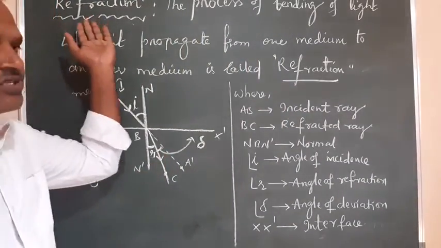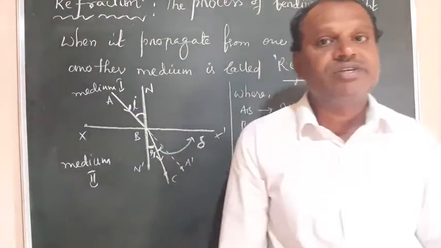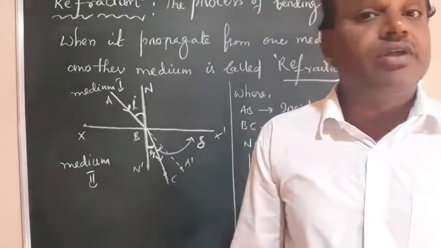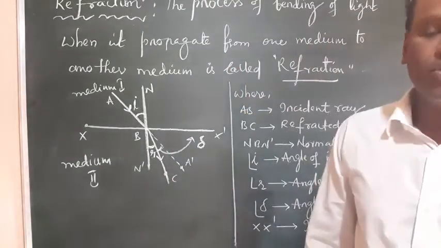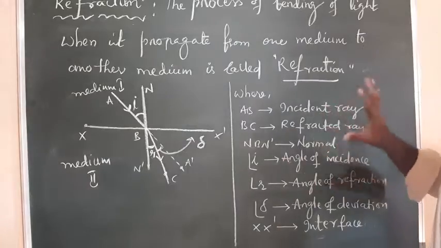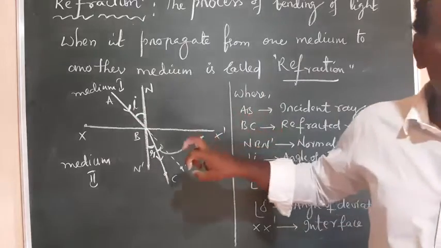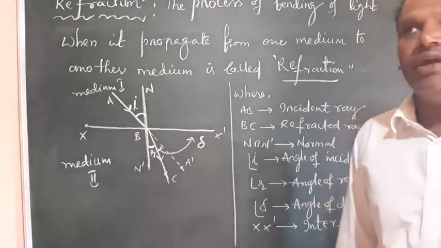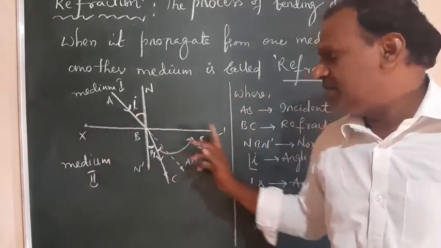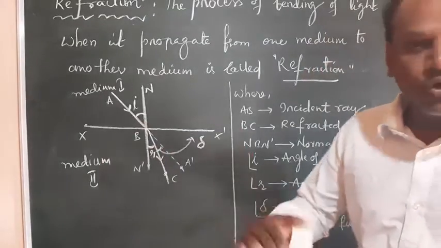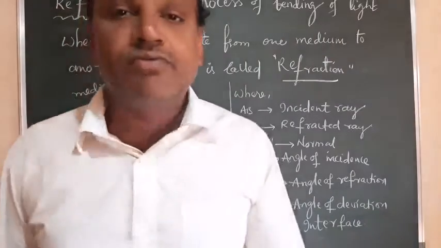Regarding this process of refraction, you have to use this terminology: what is the incident ray, what is the refracted ray, what is the interface, what is the normal, incident angle, refracting angle, angle of deviation. So this terminology you have to remember. In this diagram I have written all these terms, all right? So which one is the incident ray, which one is the refracted ray, which one is the deviation, incident angle or refracting angle, or the interface that separates the two mediums. Okay, so this is the information you have to remember regarding refraction.